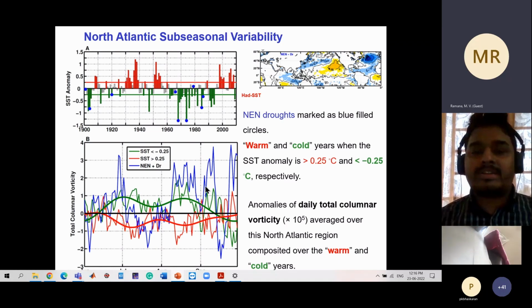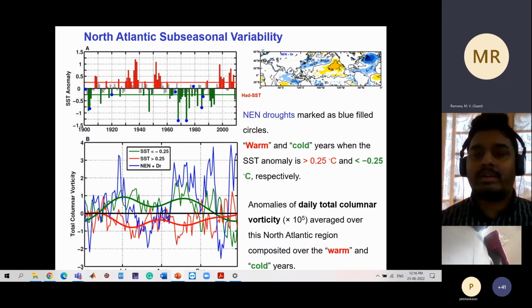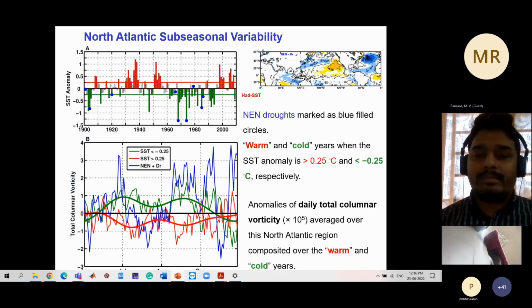So this basically shows the association of the subseasonal vorticity generation over the North Atlantic region and rainfall suppression over India. But again, we are looking at non-El Nino droughts, so generally years where the Pacific is near neutral, near normal.